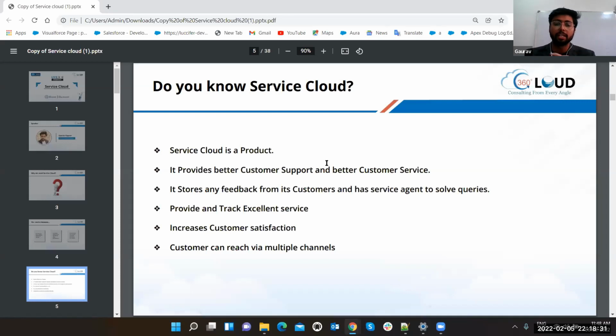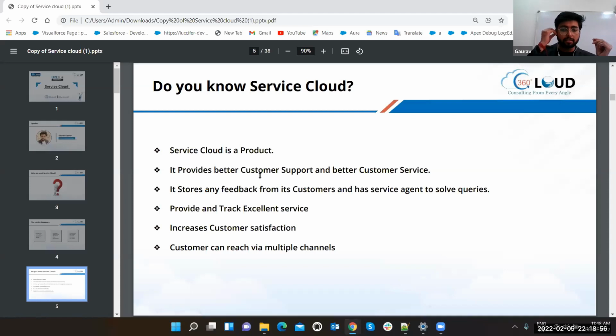So Service Cloud is usually used to provide the service to the customers for the product you have already sold, or maybe for some other purpose like a campaign. But it is basically to provide the service to your customers, to your leads, to your campaign, anything. Now in this, the lead is not the main object. Here is some other object which we will discuss very soon. It provides better customer support and better customer service.